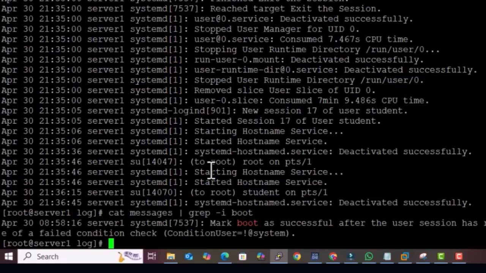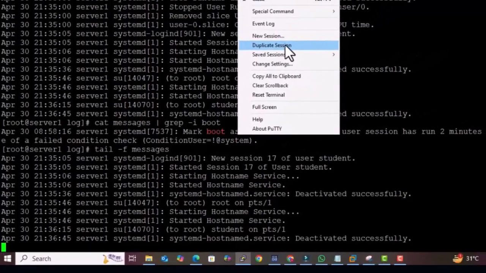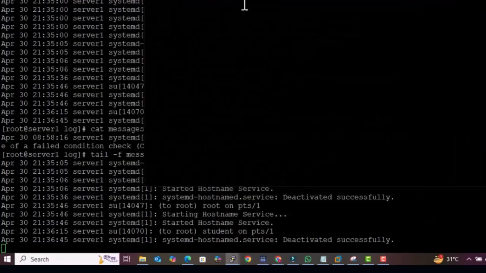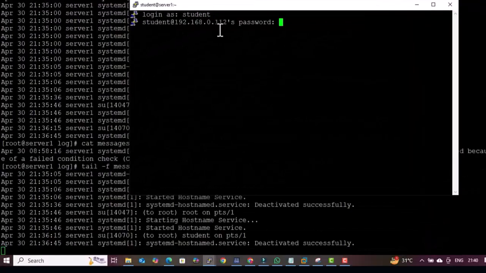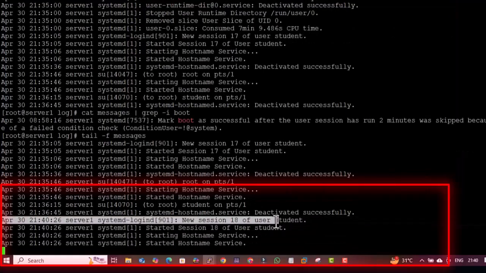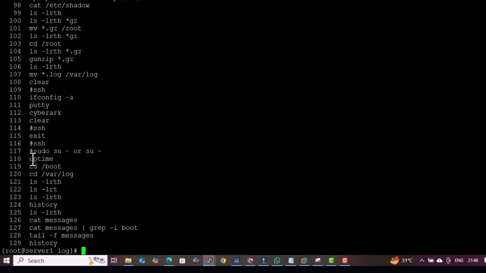The other command, if you want to check the logs live, is tail -f messages. Now let me show you. As soon as I log in with a duplicate environment, the logs will update here. You just need to focus. I am going to log in as student again and give the password. See, when I gave the password, it captured the log that a new session was started for the user student. You can always come out with Ctrl+C. Now you have learned ssh, sudo, uptime, cd, ls -lrth, messages, and how to tail them.